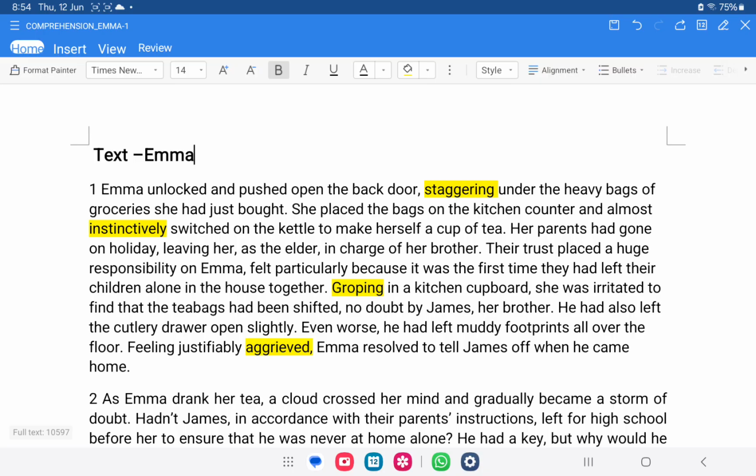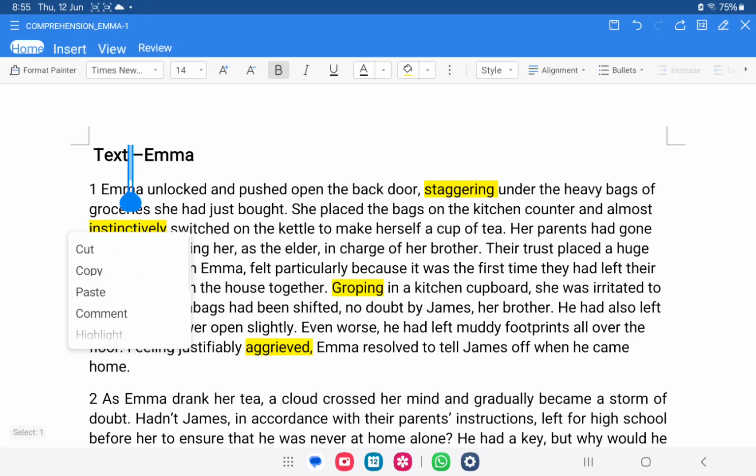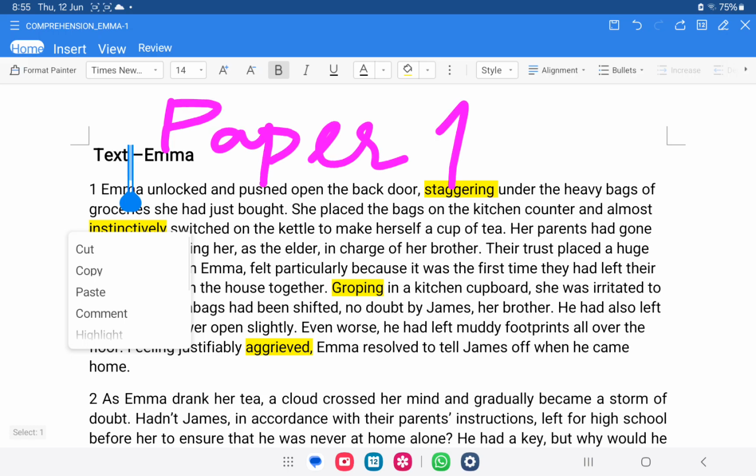Okay, so we have paper 1, right? In paper 1, we have two questions. What are those two questions? Our two questions are comprehension and use of language.